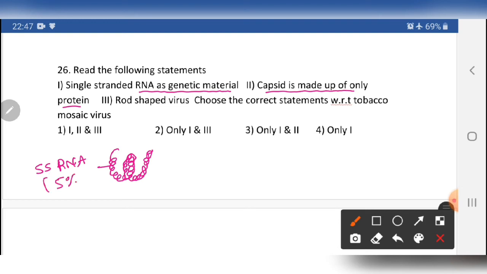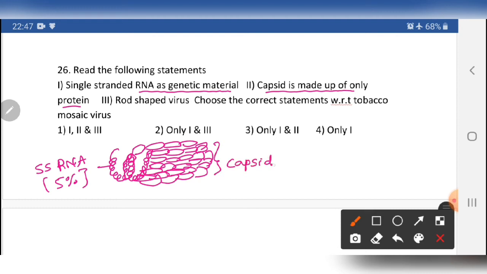The RNA is only about 5% of the entire virus. The rest consists of these structures, which are called capsomeres individually. These are proteinous structures. The capsomeres together are called the capsid. Individually the unit is a capsomere. The capsid is made up of protein. The number of capsomeres is 2170.